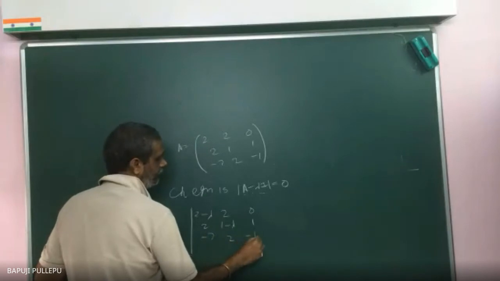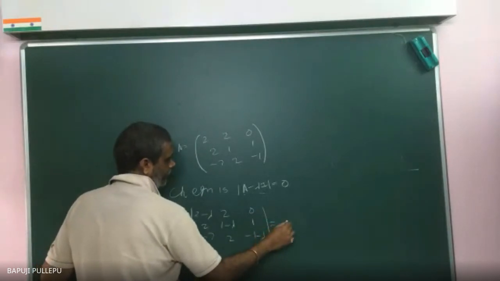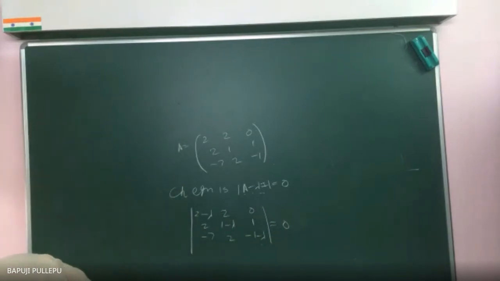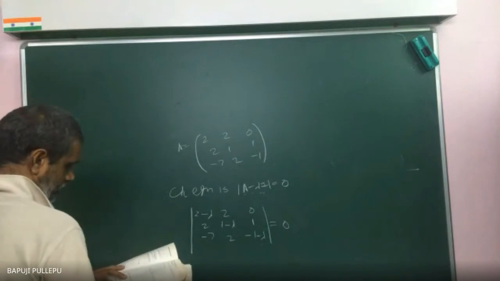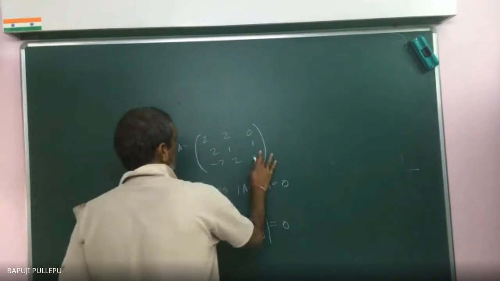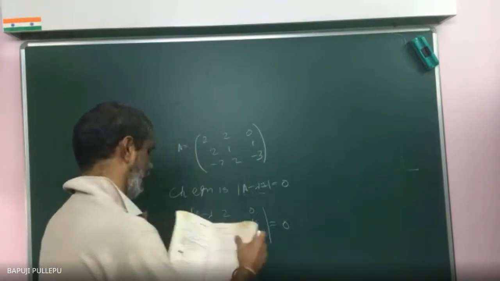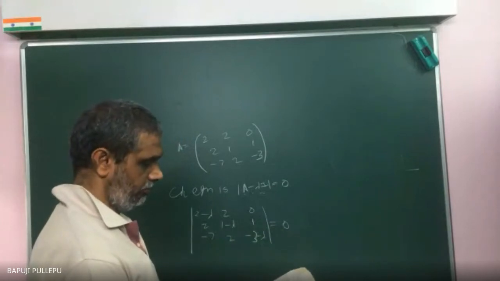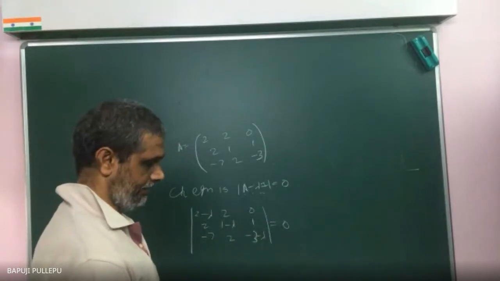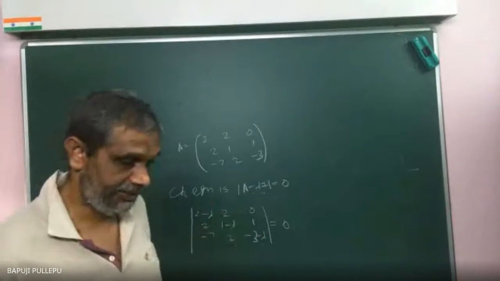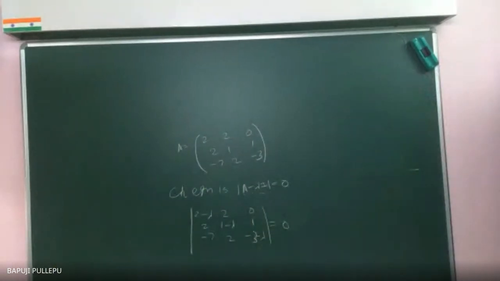Minus 7, 2. I think the matrix is wrong. 2, 1, minus 3, sir. Sorry. I did it in the morning, why is there a mistake? The matrix is 2, 2, 0; 2, 1, 1; minus 7, 2, minus 3. Yes, then we can attack. Take down. The last is what? Third row, third column is minus 3.